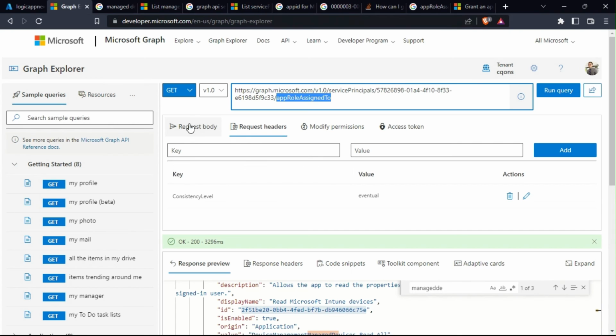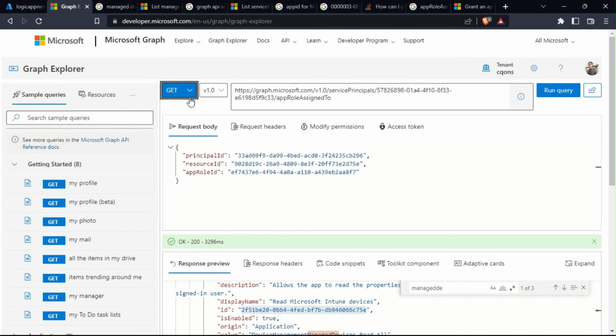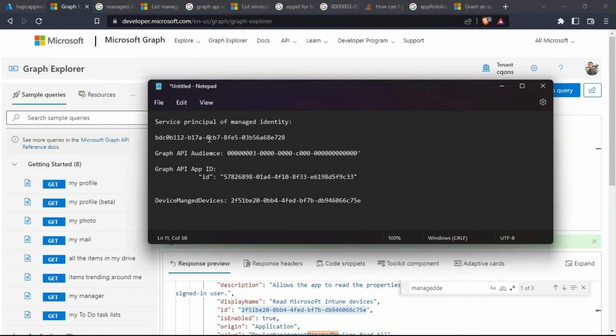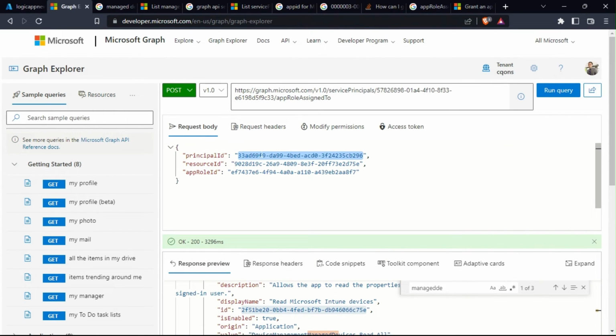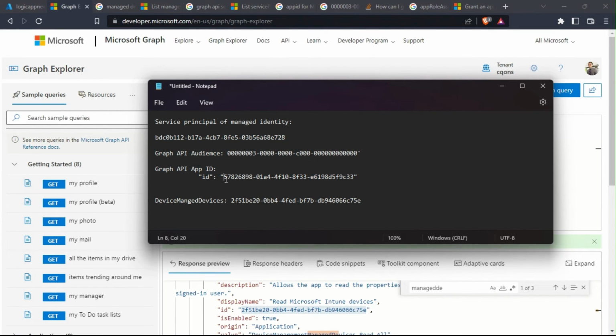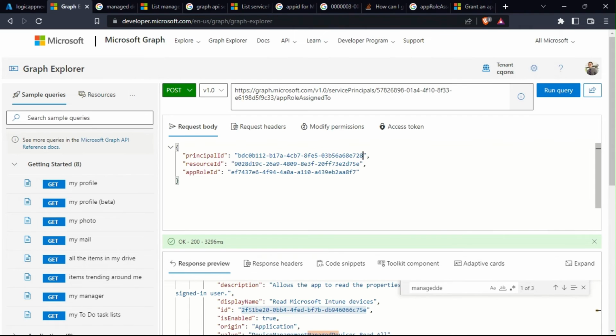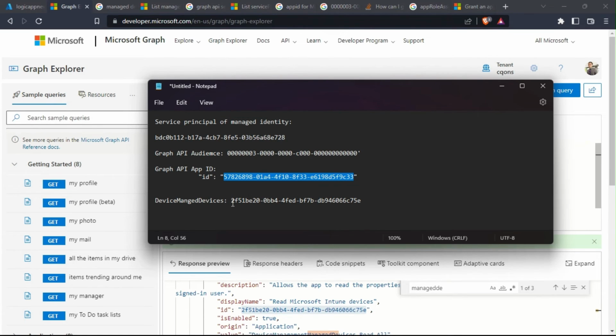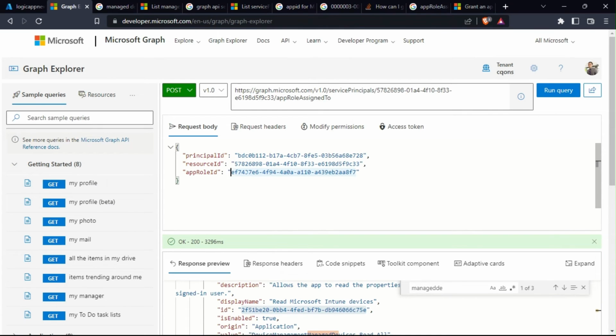I'll just copy the request body that we need and change this to post. Okay, so the first part is the service principal of manage identity. So let's go here and check the service principal of manage identity. So I'll copy this and replace it over here. The second part is the service principal of your graph API. So let's copy this. And the third part is the app role ID which you copied just now. This is for the permission.